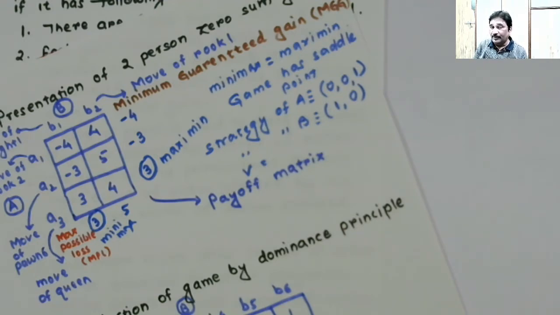This is a very important thing in the game. Whatever is the gain to player A must be equal to loss to player B. Because you see, in various games which you play, by whatever amount, by whatever extent, one player wins, the other player loses by the same extent. Okay, that makes it a game, right?